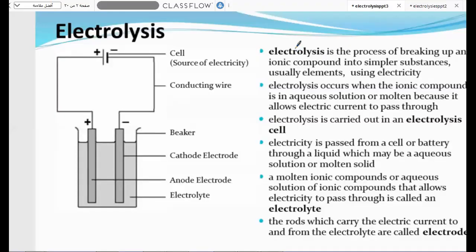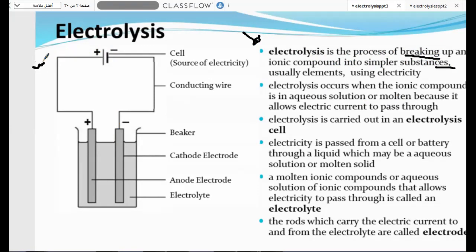So by knowing the concept of electrolysis, it is separating or breaking ionic compounds into simpler substances. We can use electrolysis for this function, to break up or separate ionic substances by using electricity, to force them to separate and allow the electricity to do this job. We need a conductor material in this process.